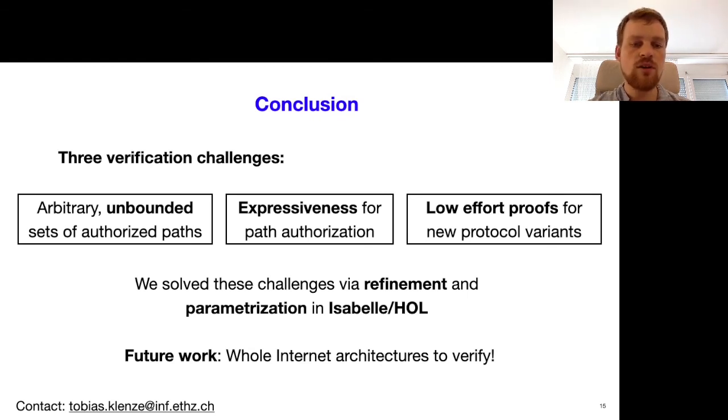There's a lot of future work. There's more aspects of these new secure internet architectures to be verified. So with that, I would like to conclude and thank you for your attention.